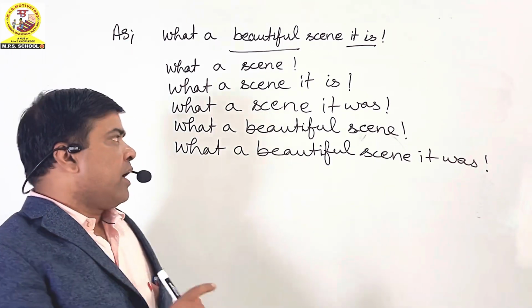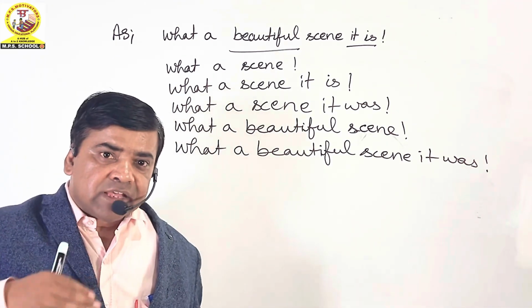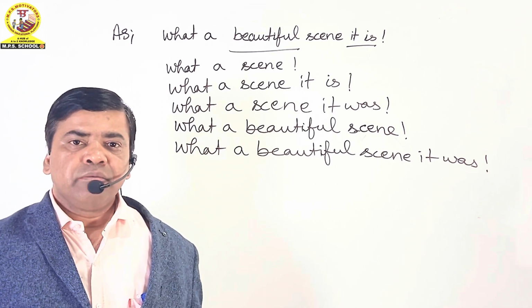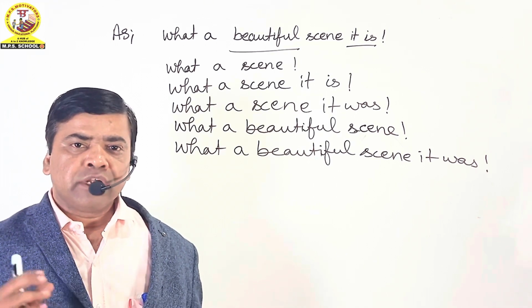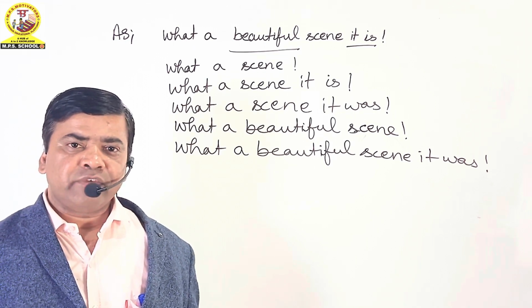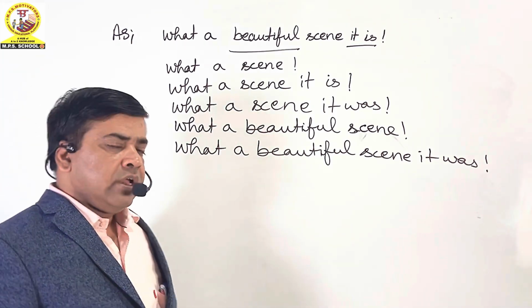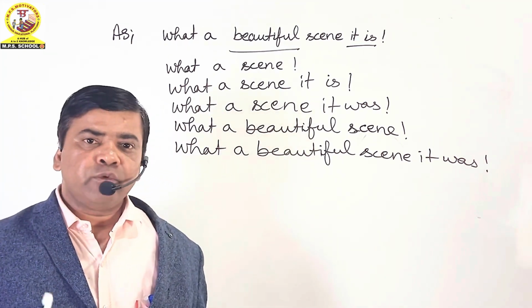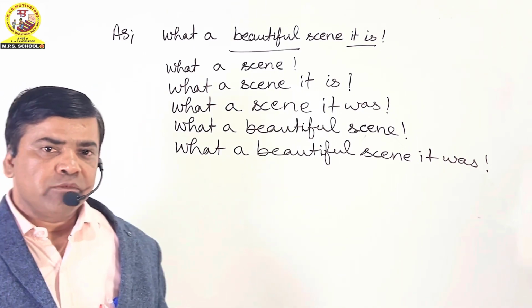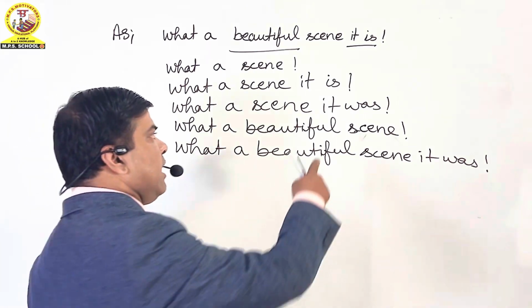And if we say "what a scene it was", यहां यह स्पष्ट नहीं है कि वह सीन कैसा था, वंडरफुल था, ब्यूटीफुल था, बैड था, vulgar था। What type of scene it was is not clear here. We can use any adjective to describe it, but it is clear that we watched the scene in the past time। यह क्लियर है कि हम लोगों ने पास्ट टाइम में सीन को देखा, वो क्लियर है "it was" से।